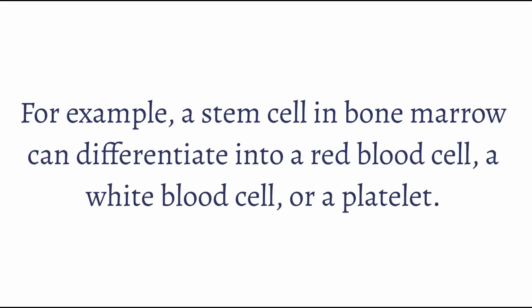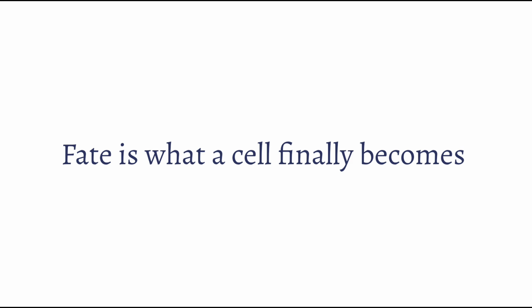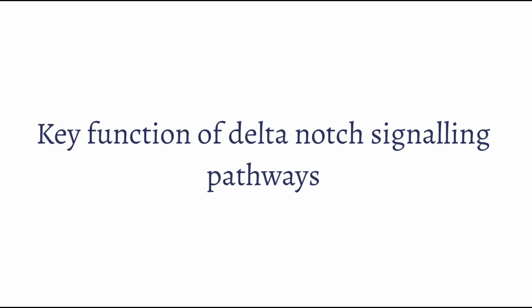So differentiation is the cell actually becoming its final type. Visible changes, all the changes, are seen in differentiation. Now fate is the final outcome of what a cell will become. It is a biological destiny, shaped by signaling and interactions like Delta-Notch. So the key functions of Delta-Notch signaling are the processes and the roles.